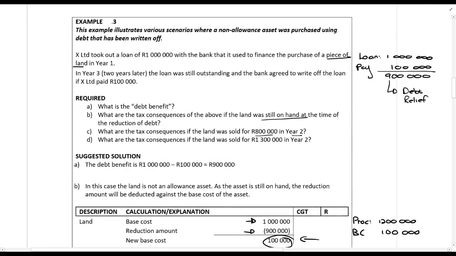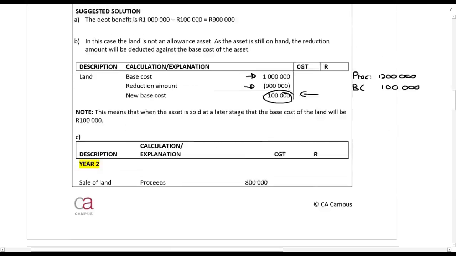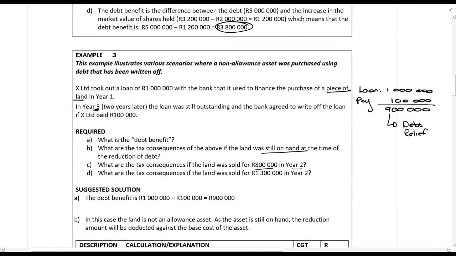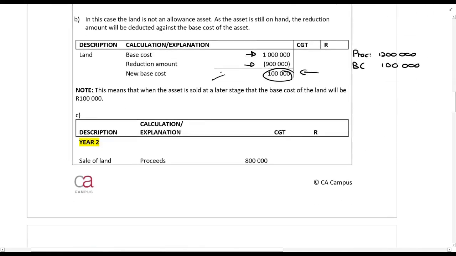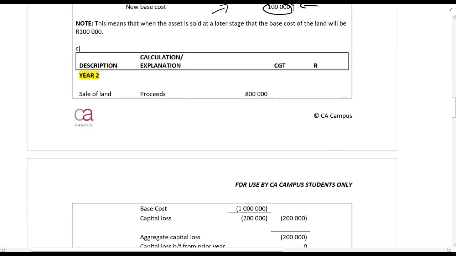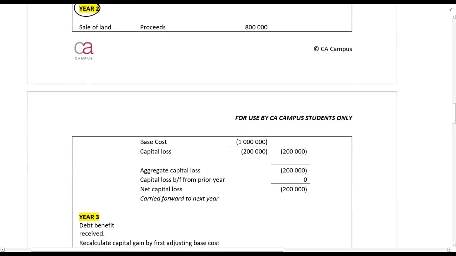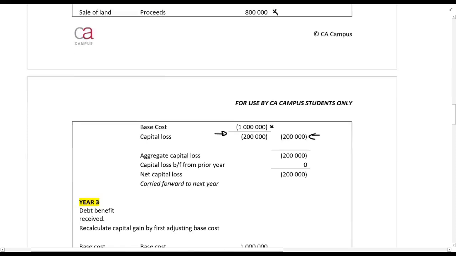Okay, so in year 2, year 3 it was written off. So in year 2 we still had the asset, but it was not written off. So now in year 3, when I write off the loan, the land is gone. So now we can't reduce this base cost. So this is what we have to do. In year 2, we will calculate the capital gain. Proceeds less base cost gives us a capital loss of 200,000 rands, okay, which we carry forward.